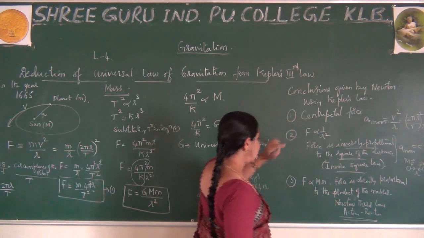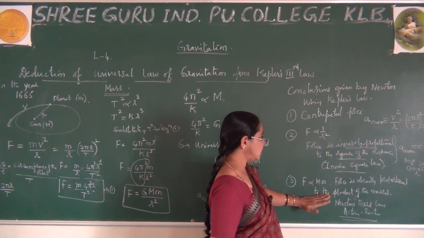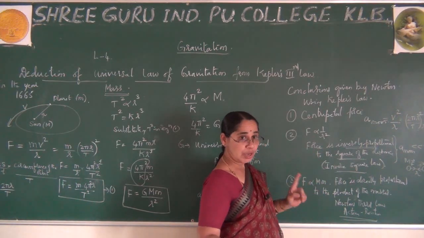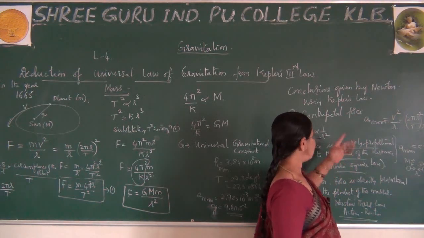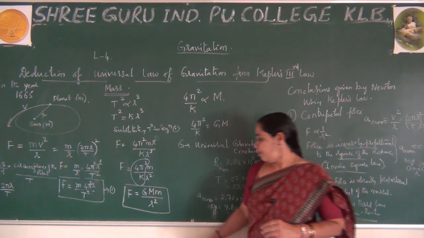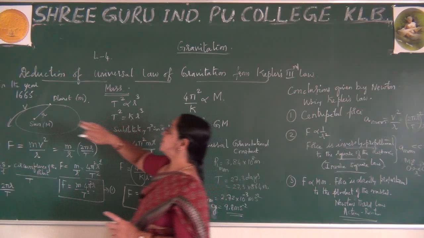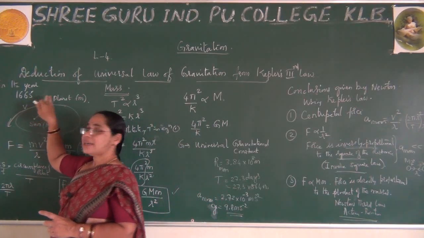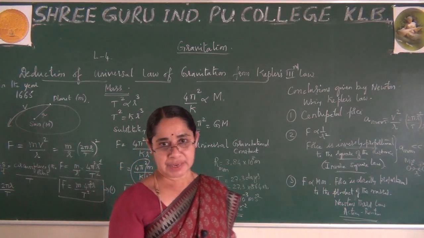So please observe this: he did not say that all this took place in one day. He observed with thorough investigations with experimental data, and finally proved all this. Hence today we come across this. Early in 1665 he started, inspired just by seeing an apple falling towards the earth, right?